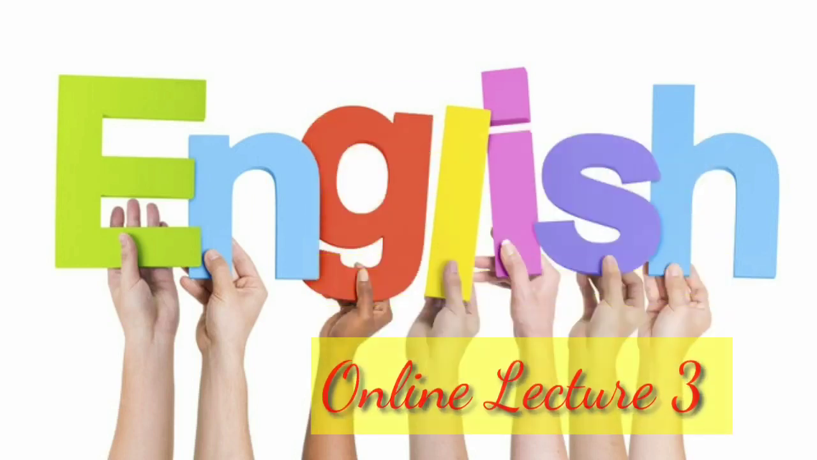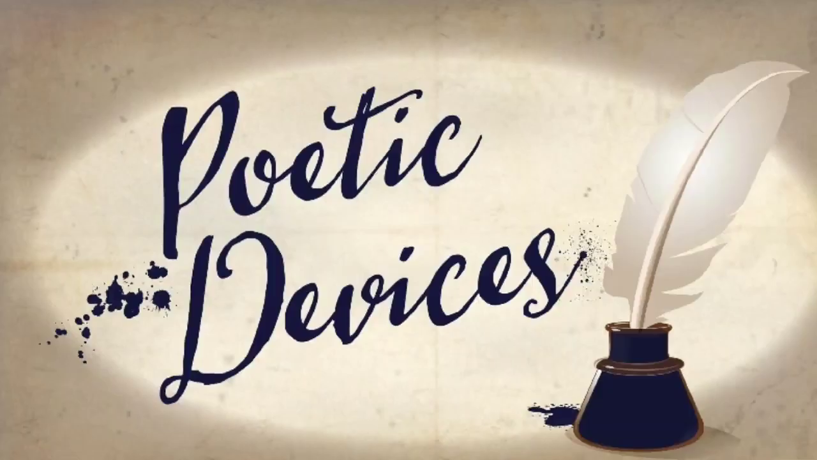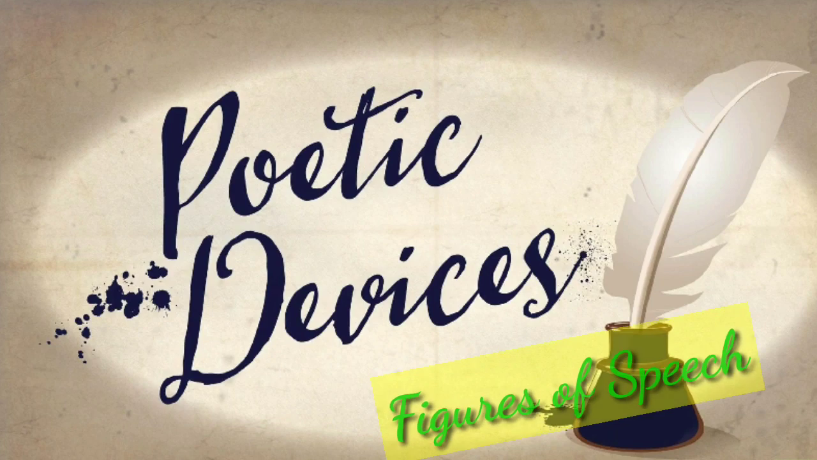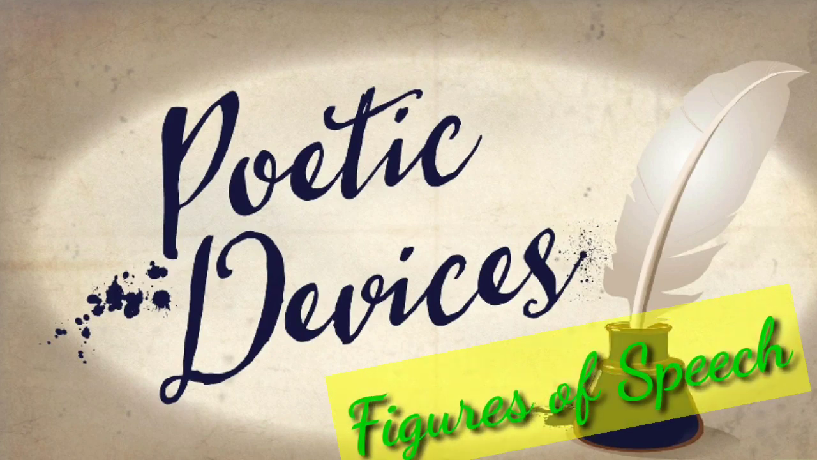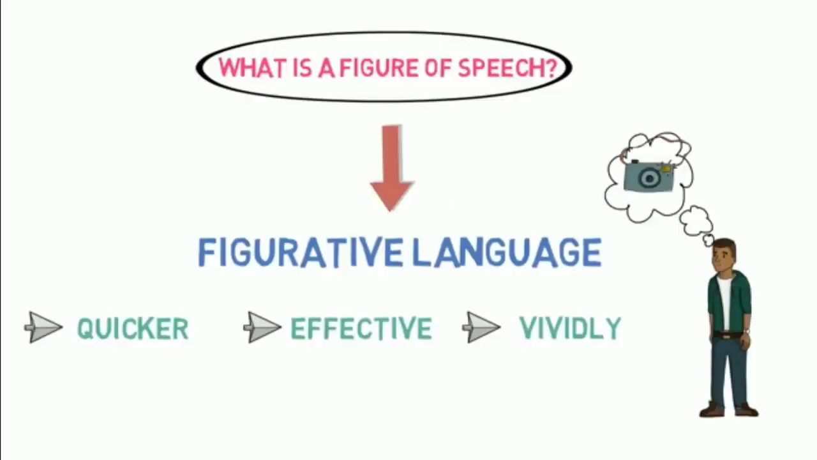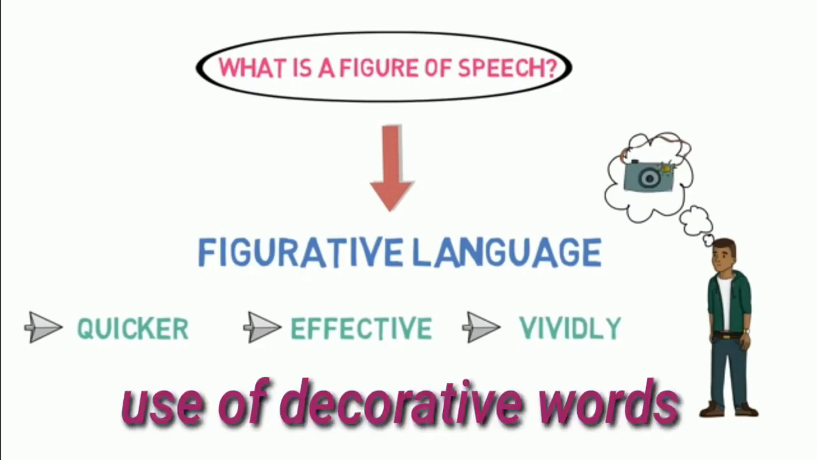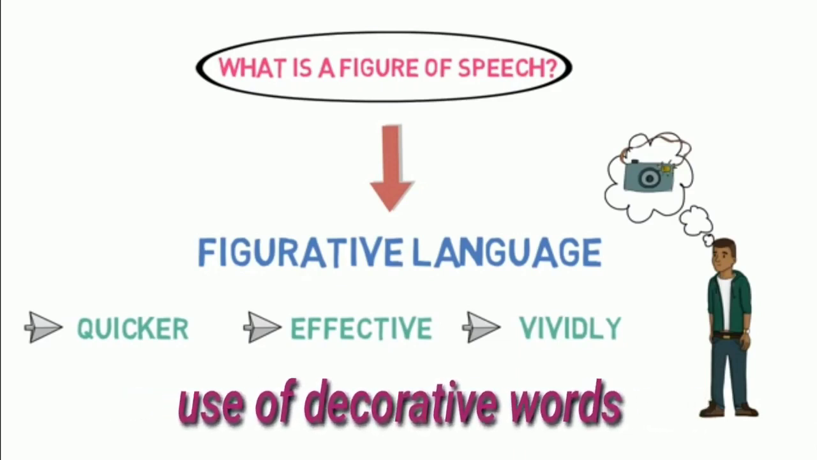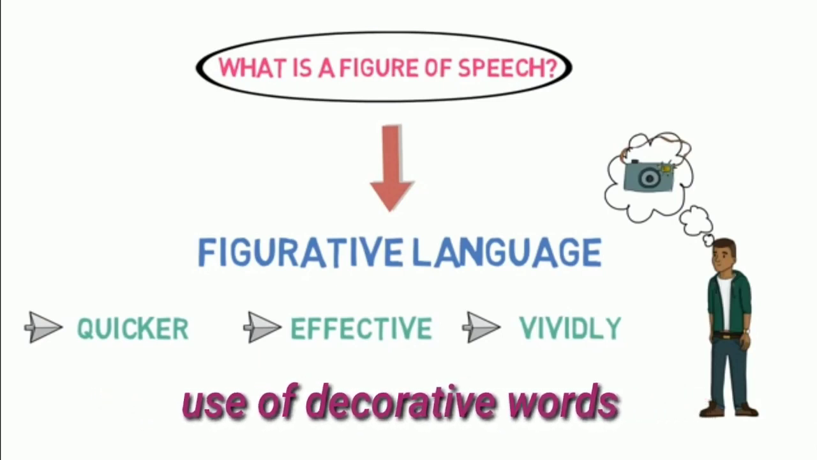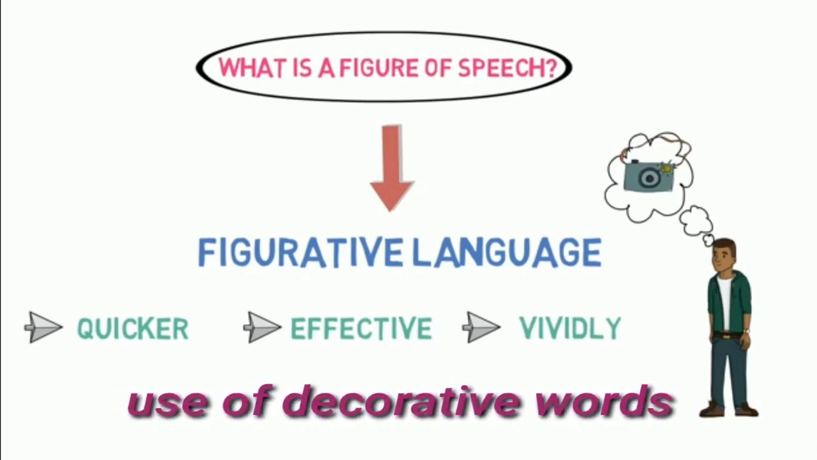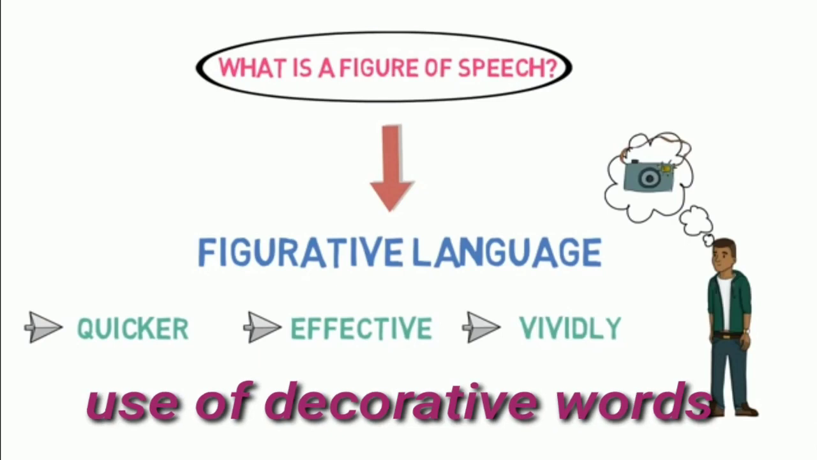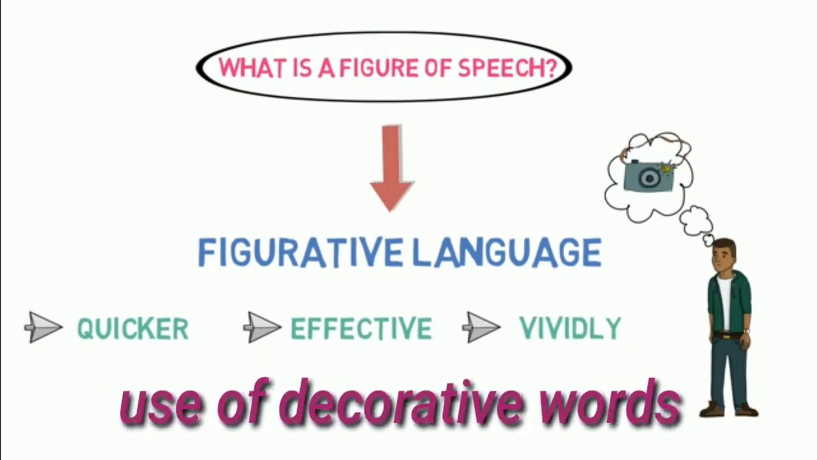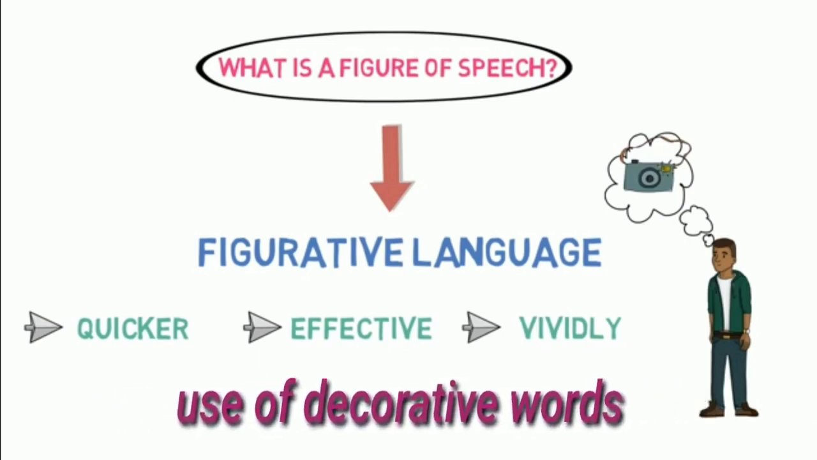Hello students, today we are going to deal with one of the interesting topics in poetic devices, that is figure of speech. Now what is a figure of speech? Sometimes many poets and writers don't want to express themselves in simple and easy language. So they use decorative words in order to beautify their words or expressions. These decorative words are nothing but figures of speech.